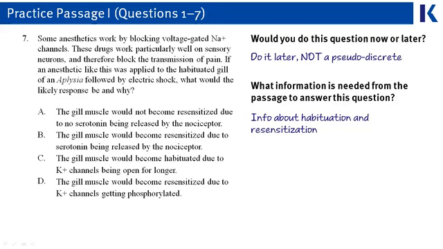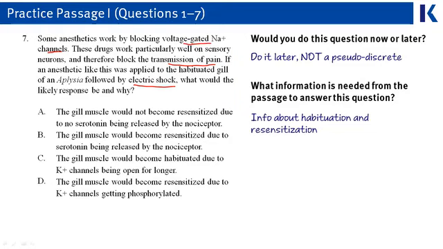It looks like there are anesthetics that block voltage-gated sodium channels, and that they work well in sensory neurons because they block the transmission of pain. So we have to start thinking, where in the passage do we hear about pain? Then the question goes on to say that if we applied an anesthetic like this to the snail, followed by electric shock, they want to know the response. So note that the snail is going to get habituated first, then given the anesthetic, then resensitized using electric shock.